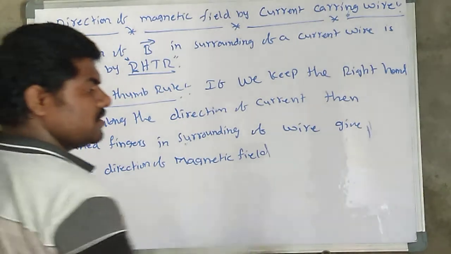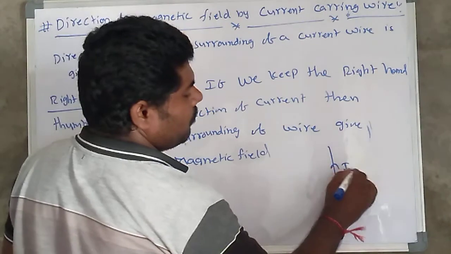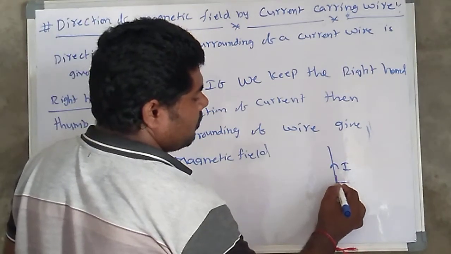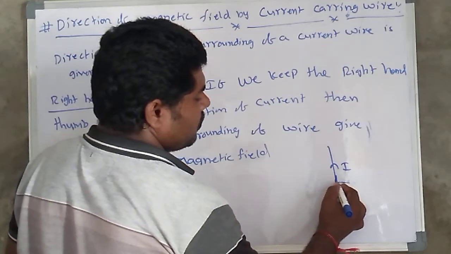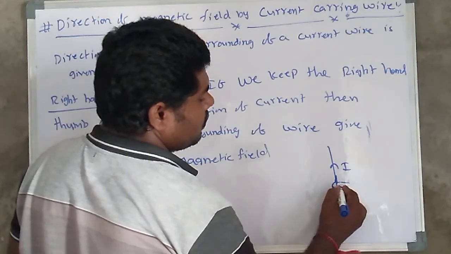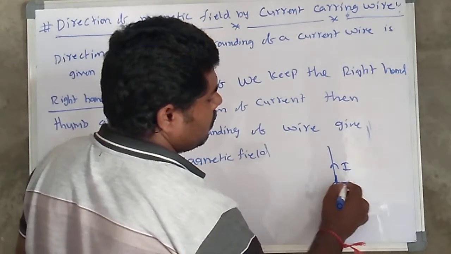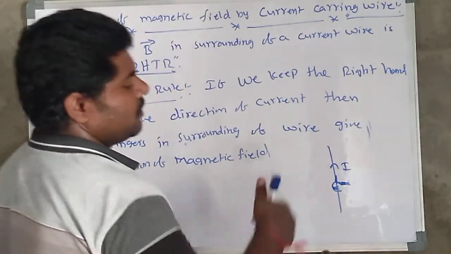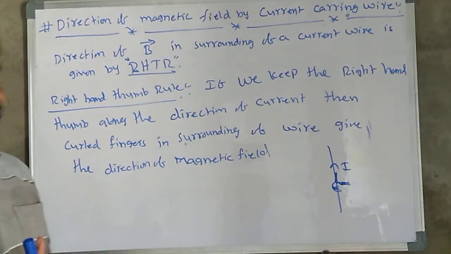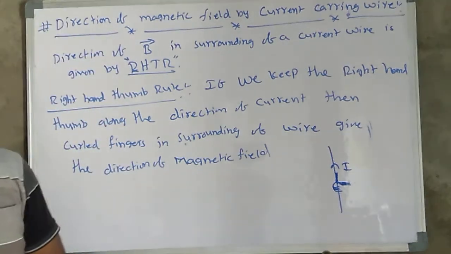It means let us consider this wire, with the current moving in the upward direction. So you may put the right hand here like this. This is the thumb. So this thumb indicates the current direction, and the curl fingers indicate the magnetic field direction.